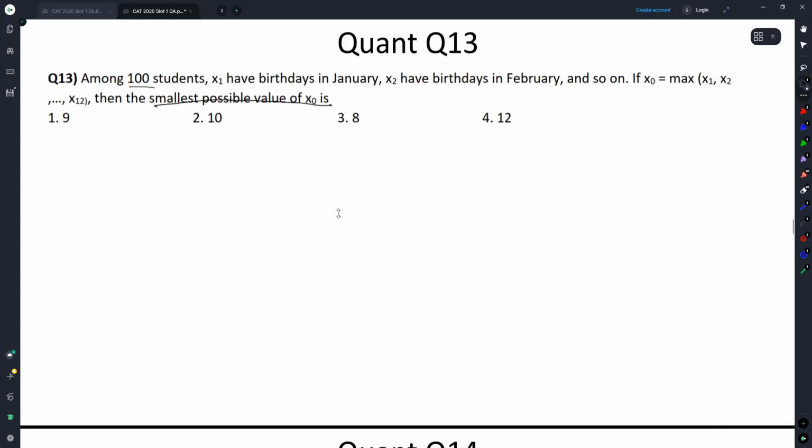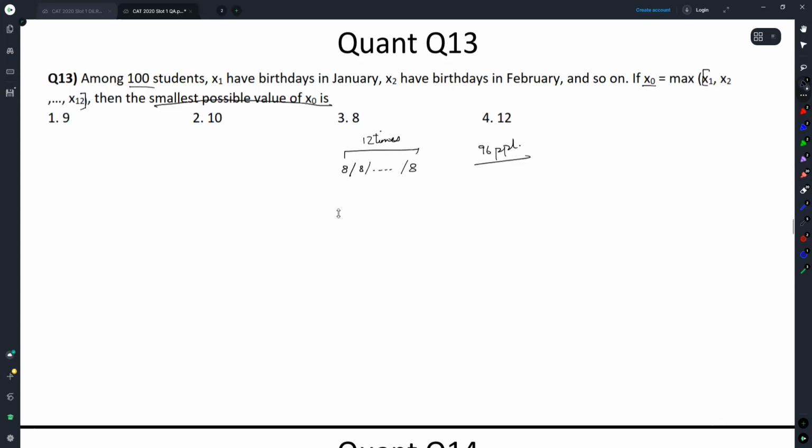If there are 100 students and people have birthdays in January, February, if you want the minimum possible value for X0, you want these X1 to X12 to be very well distributed, हर जगह बराबर बराबर लोगों, close together, absolutely close together. The best case would be we have 8, 12 times. But even still, this only takes care of 96 people. 12 into 8 is 96.